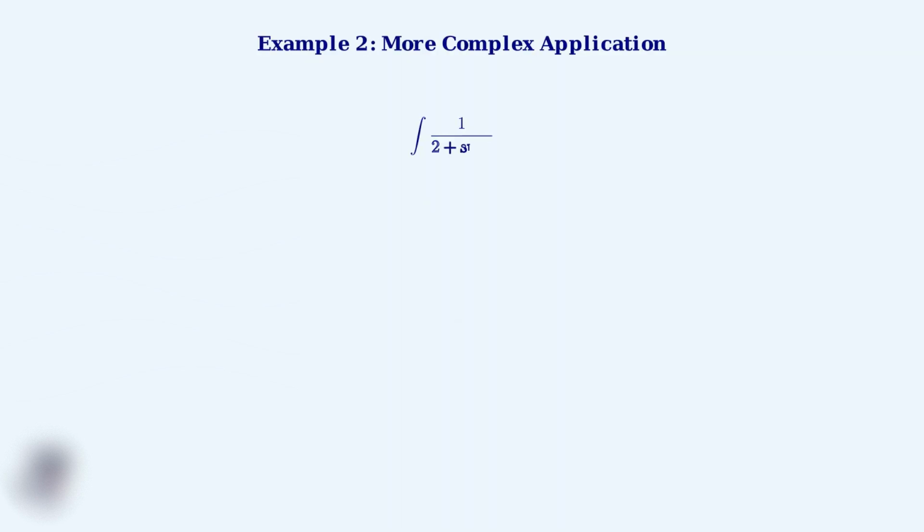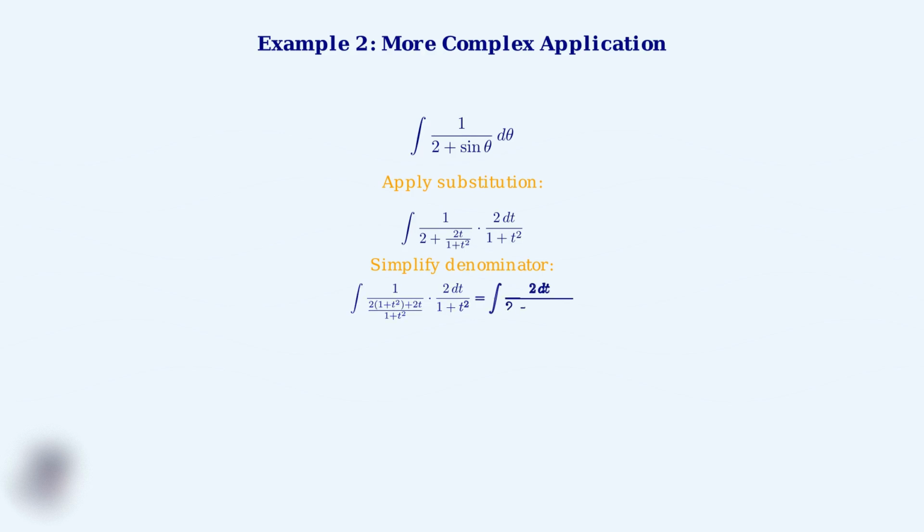Example 2. Find the integral of 1 over 2 plus sine theta. This requires the same substitution, but involves more algebraic manipulation. We apply our substitution. Sine theta becomes 2t over 1 plus t squared, and d theta becomes 2 dt over 1 plus t squared. We simplify the denominator by finding a common denominator. This gives us 2 times 1 plus t squared plus 2t, all over 1 plus t squared. The integral becomes 2 dt over 2 plus 2t squared plus 2t. We factor out the 2 and complete the square in the denominator.